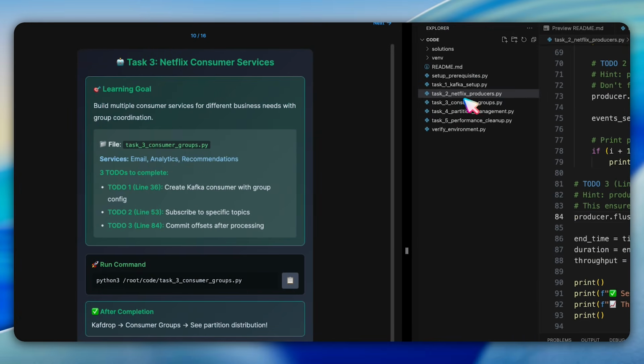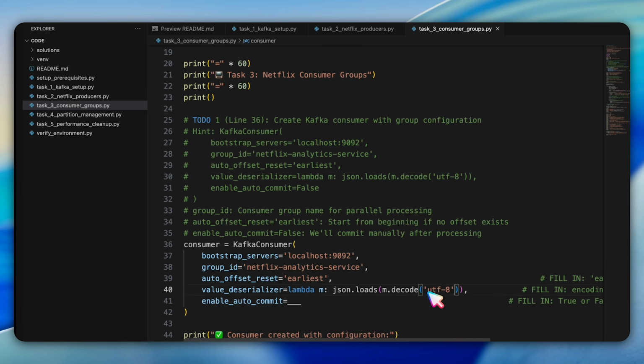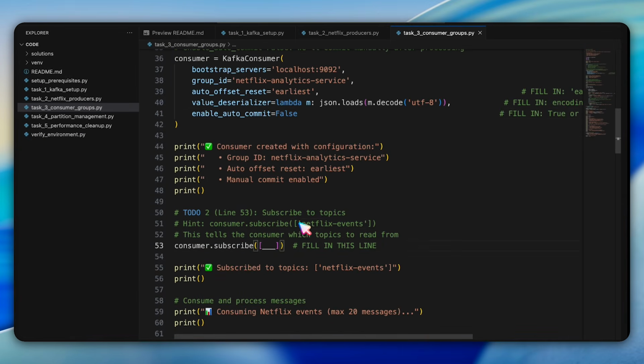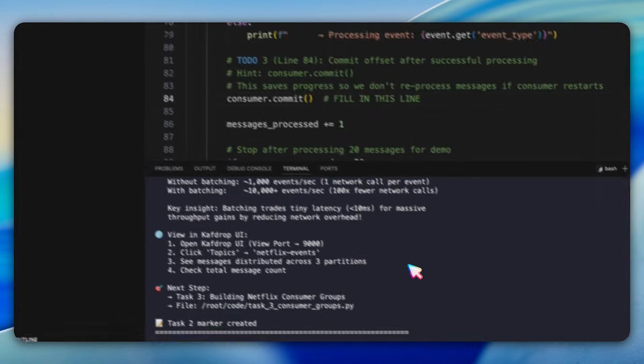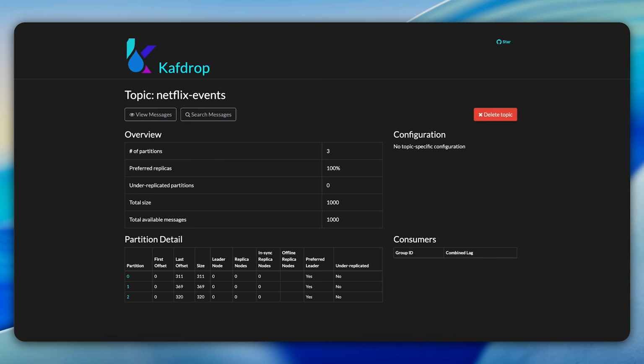Question 10 is where we build multiple consumer services with group coordination. We're working with the task 3 consumer group file, which has 4 to-dos: create the consumer group configuration, subscribe to the Netflix event topics, implement the event processing logic to route events to the correct services, and commit offsets after processing. After completion, we go to the Kafdrop UI and see our consumer groups with partition assignments.